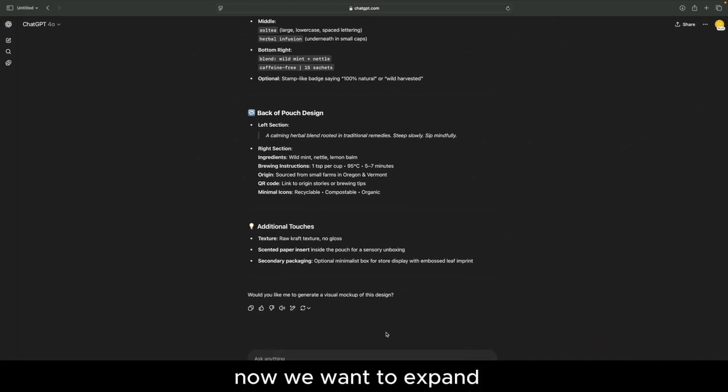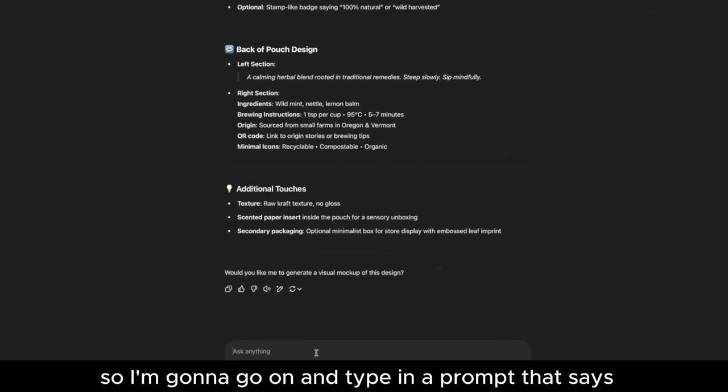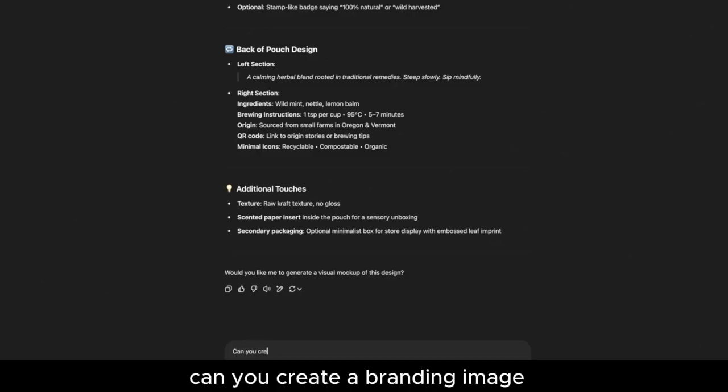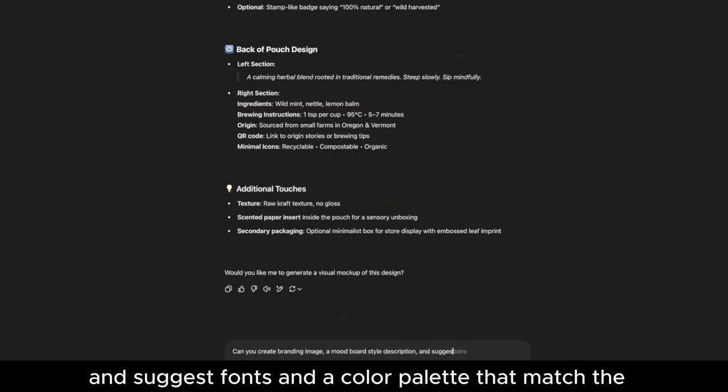Now we want to expand this into a visual and brand identity. So I'm going to go on and type in a prompt that says, can you create a branding image, a mood board, style description, and suggest fonts and a color palette that match the vibe.